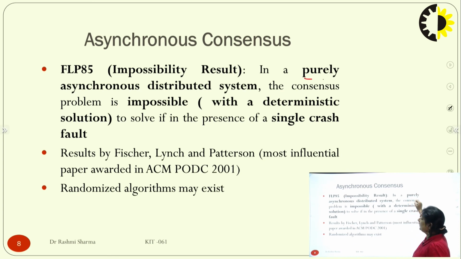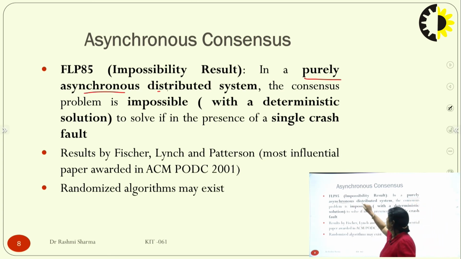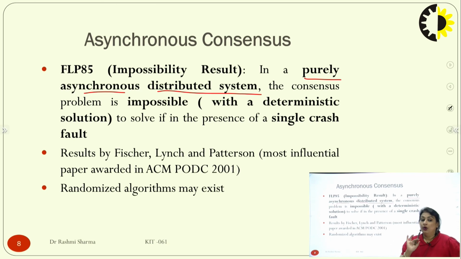It is a purely asynchronous distributed system. Whenever we are working with this, we have to keep in mind we are working with an asynchronous system. So we don't have an upper bound for that. As soon as I get 1/3 of the votes, I don't see that they are sending the results afterwards also to me. So the consensus problem is impossible with a deterministic solution.